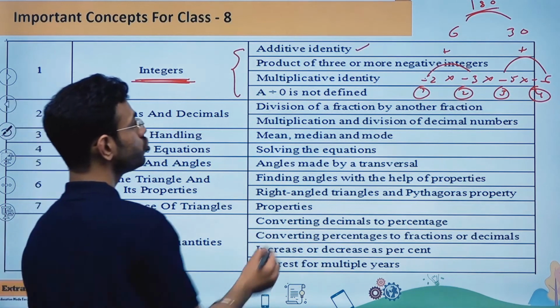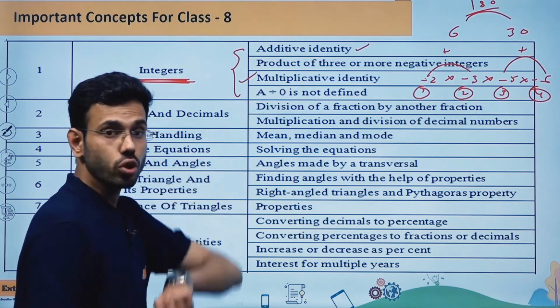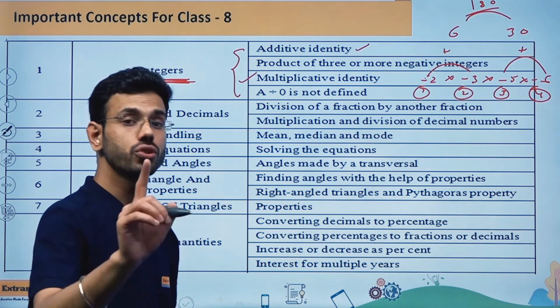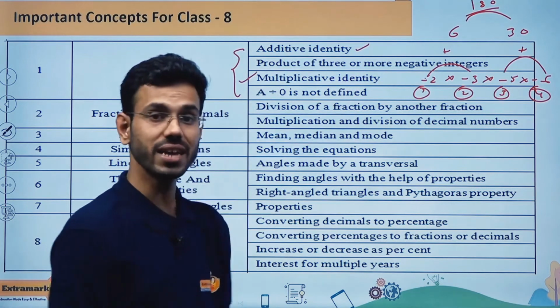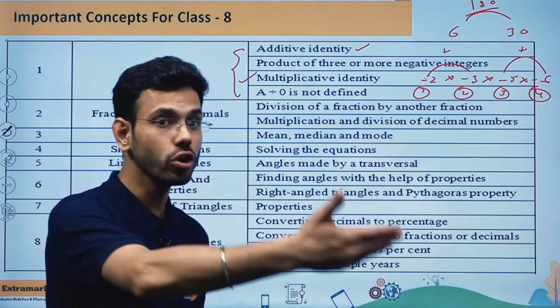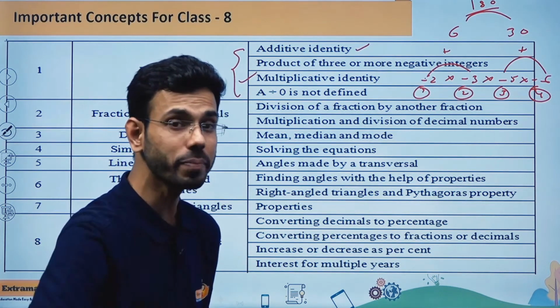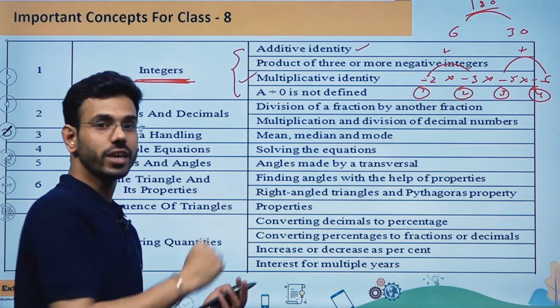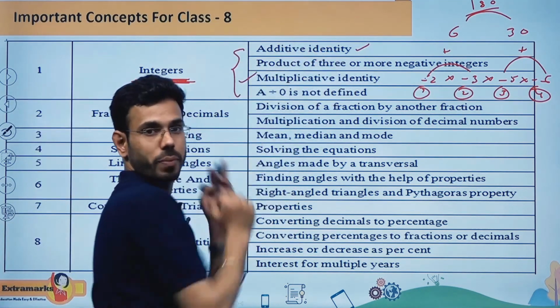Now the next thing which you have to remember is multiplicative identity. This is also going to be a very important concept which you should not skip, and you have to practice a lot of questions on these 4 segments at least. It doesn't mean that you are going to skip the remaining concepts. You have to read all the topics, all the concepts from this particular chapter. But the probability of getting a question from this chapter is going to be from these 4 topics.